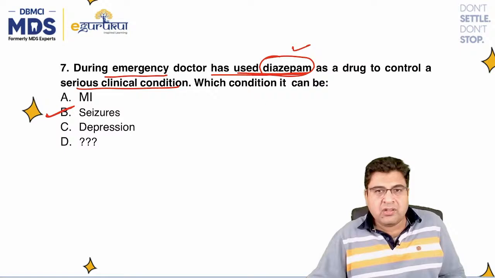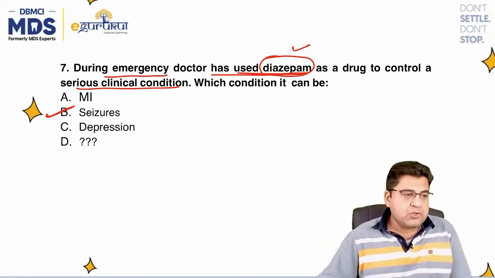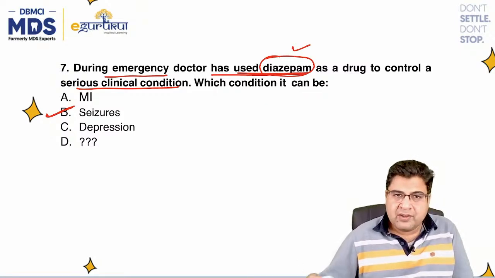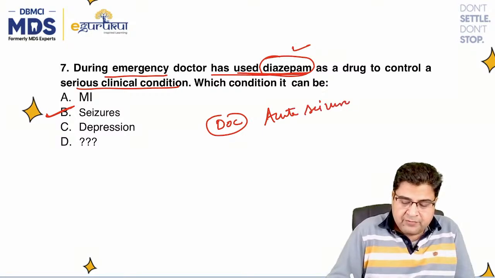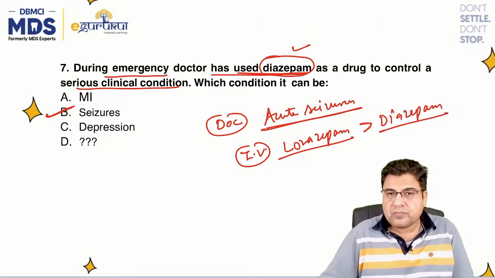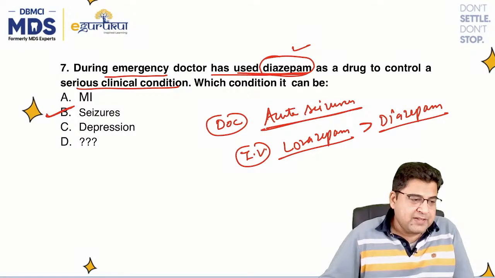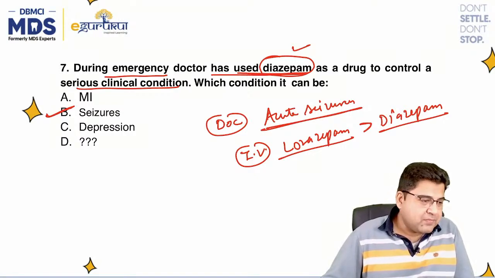Seizures, epilepsy, is a condition for which we use diazepam as a drug. Diazepam is given for the treatment of seizures. If a question is ever asked to you, what is the drug of choice for acute seizure, you will mark the medicine as lorazepam. Lorazepam is the best medicine, and the second best medicine is diazepam.